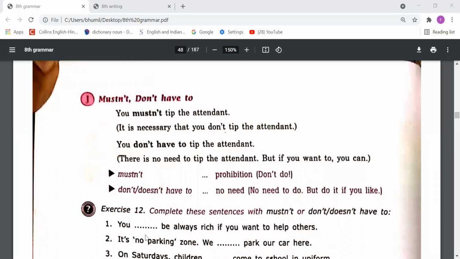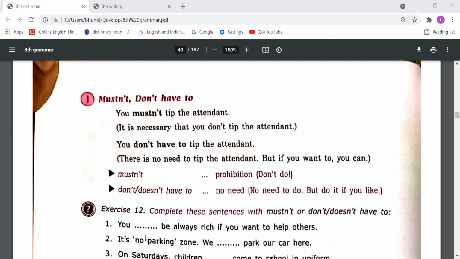Now please come to point J. Must, mustn't, and don't have to. Okay, so dear students, you mustn't tip the attendant. It is necessary that you don't tip the attendant. You don't have to tip the attendant. There is no need to tip the attendant, but if you want to, you can. Mustn't means prohibition, don't do it. Do not have to, does not have to means no need to do it, but do it if you like.